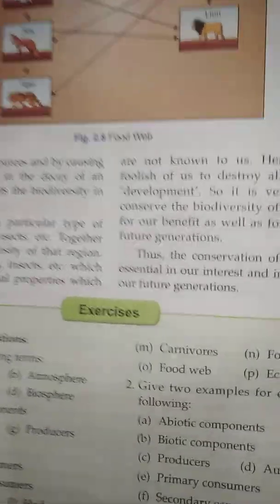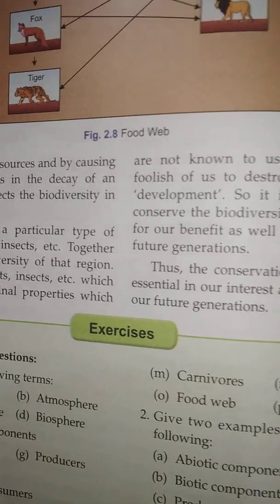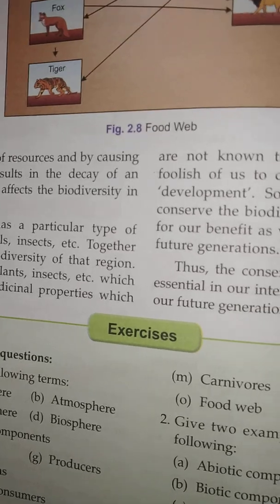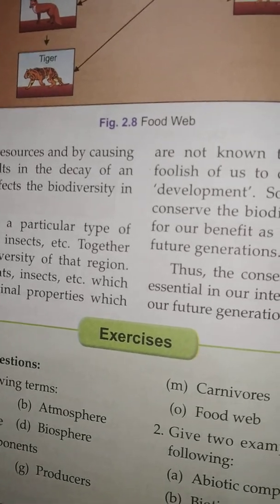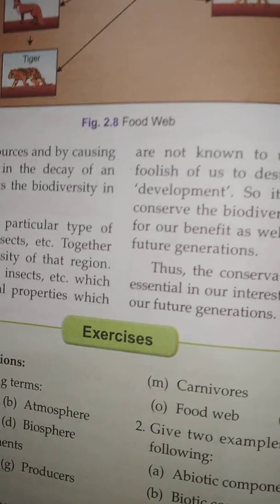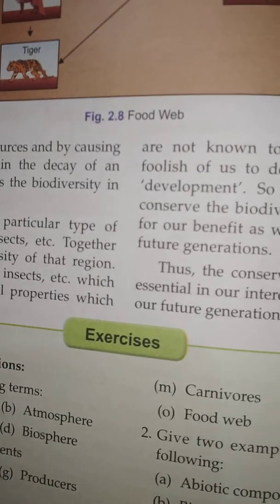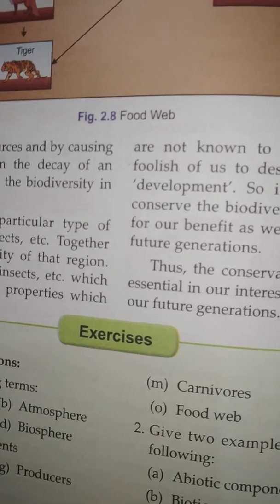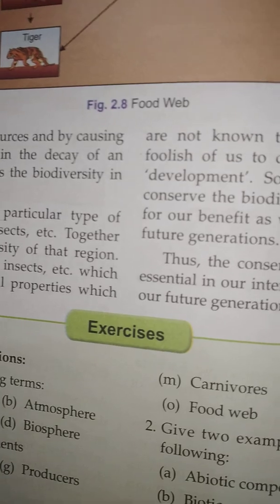So in biodiversity, there are so many different types of animals and plants which are found in an ecosystem, in the environment. And because of our foolishness, our greed, our need, we are over exploiting some of the resources, and it is affecting other organisms also.